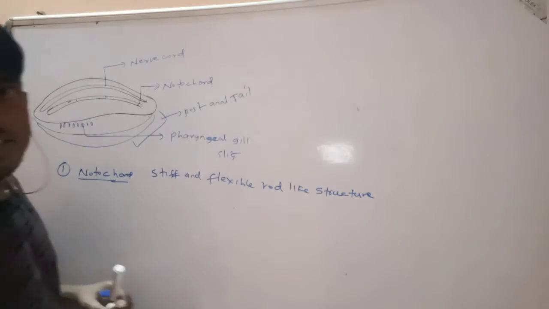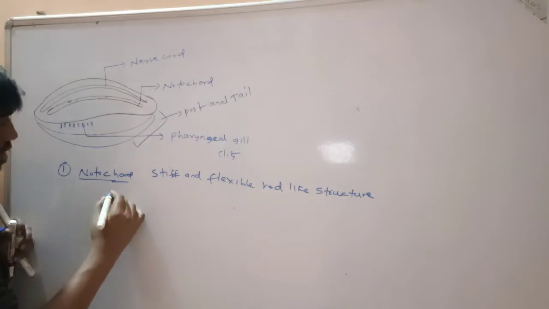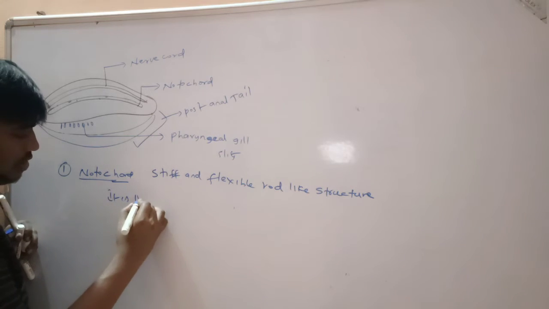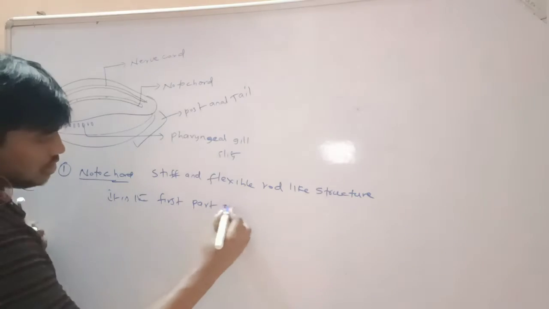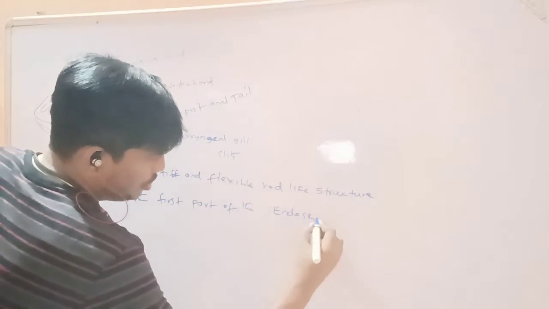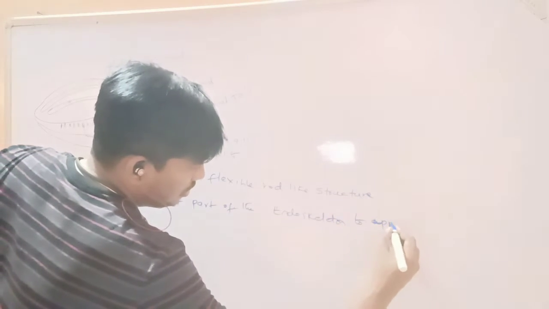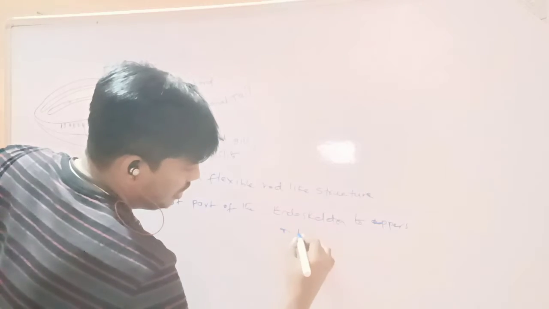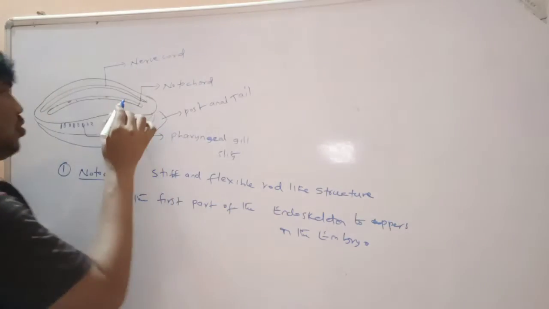Notochord is the first part of the endoskeleton to appear in the embryo.